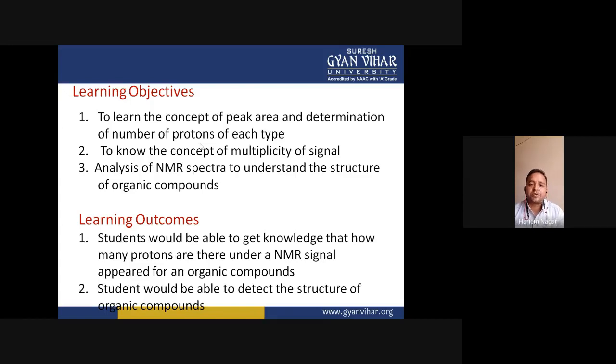So once we get the information about the peak area under a multiplet, we can determine the number of peaks in the multiplet. We can determine the types of groups present in the compound. We can also determine the number of protons present in the neighborhood position. And once we get the types of the protons, and at the neighborhood position which type of protons and how many protons are present, then we can easily understand the NMR spectra to determine the structure of organic